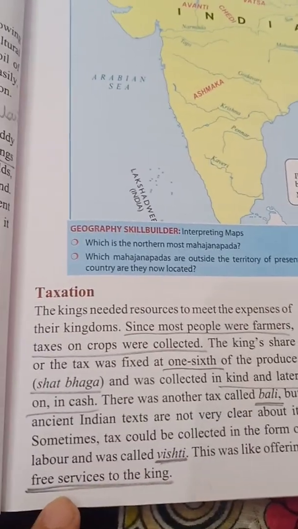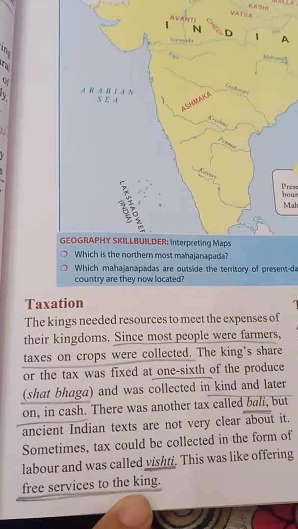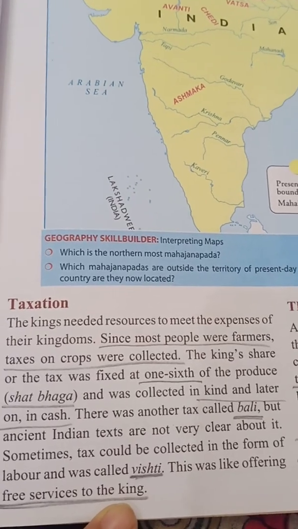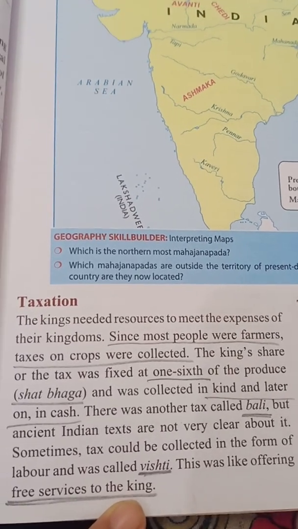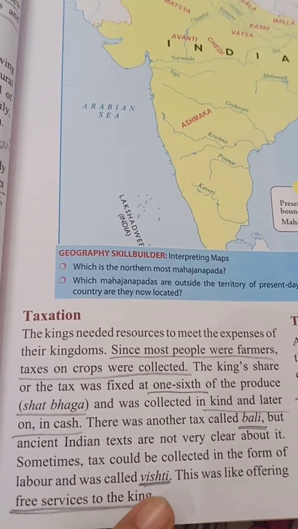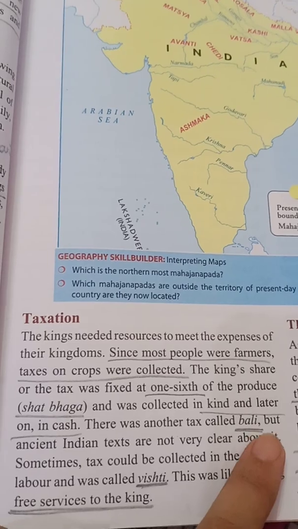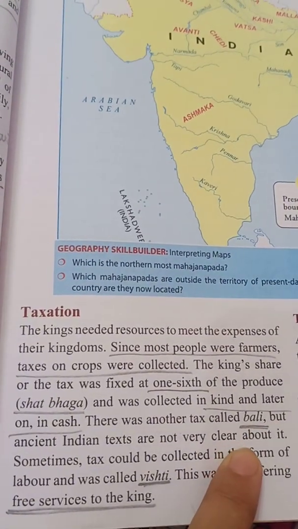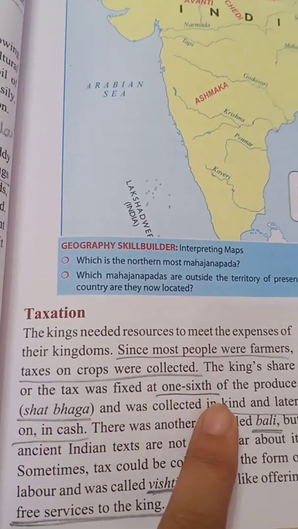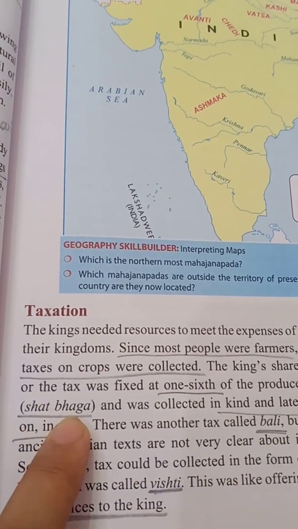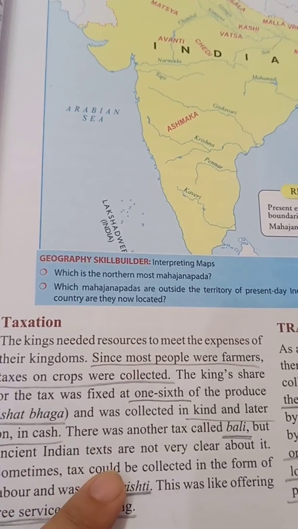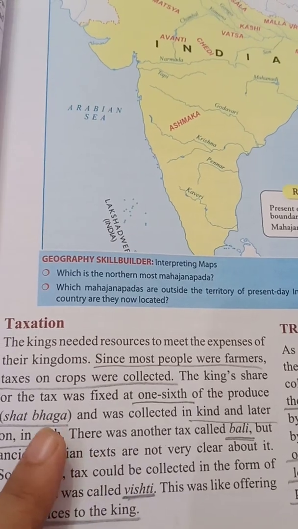This was like offering free services to the king. Whatever work the king gave, all the people, the dasas and others there, used to do it for free. So it was in the form of vishti. And another tax was bali, but we are not very clear about it. But the 1/6 of the produce, shat bhaga, is clear, which was collected by the king in the form of taxes. So it was all about tax.